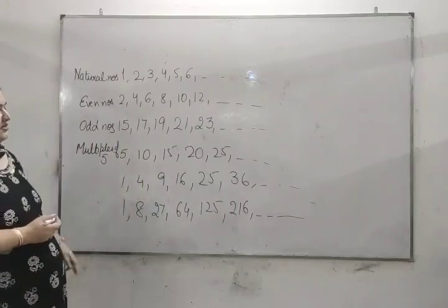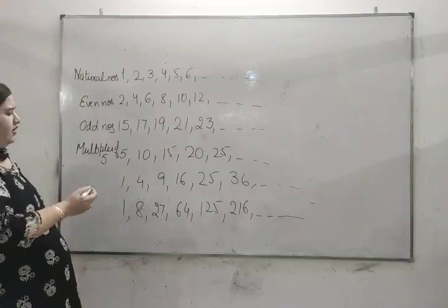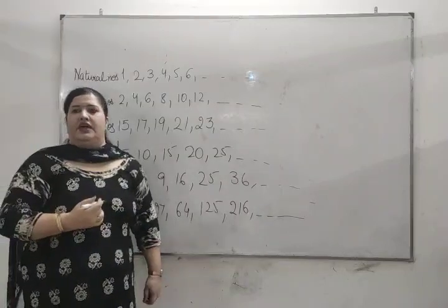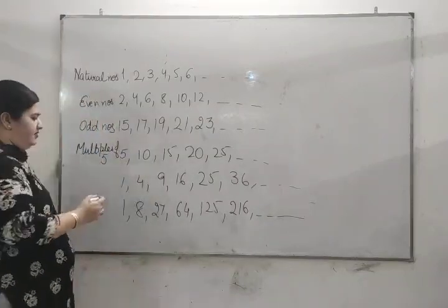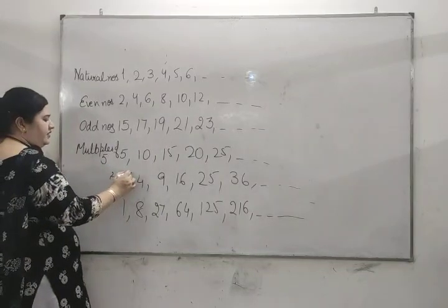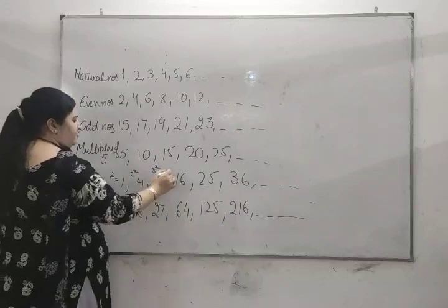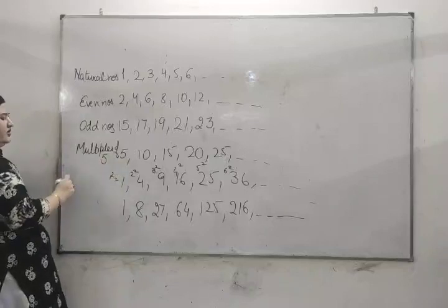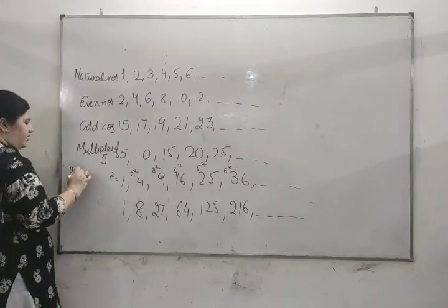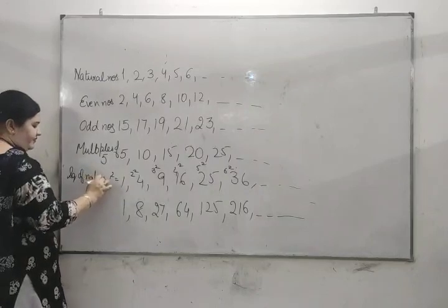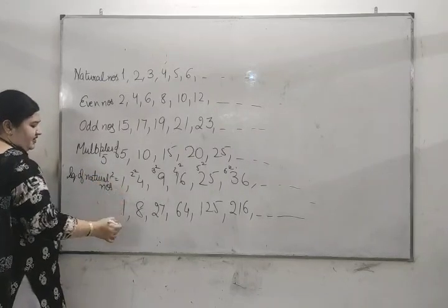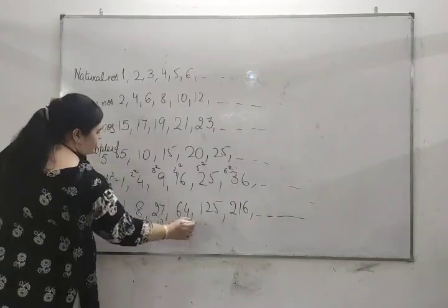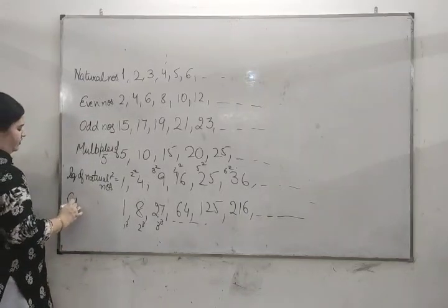What about this series? It's not even numbers or odd numbers. Are they not following a particular pattern? Yes, they are following a pattern. They are squares of natural numbers. It is 1 square, 2 square, 3 square, 4 square, 5 square, 6 square. And the other series is 1 cube, 2 cube, 3 cube, and so on. So it is cubes of natural numbers.